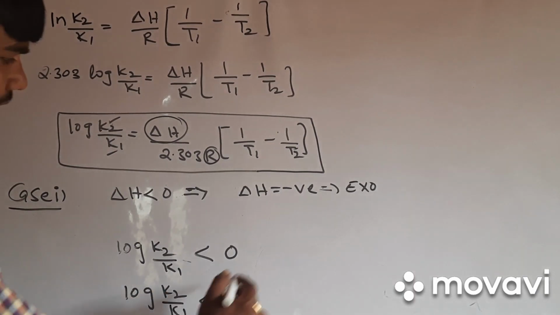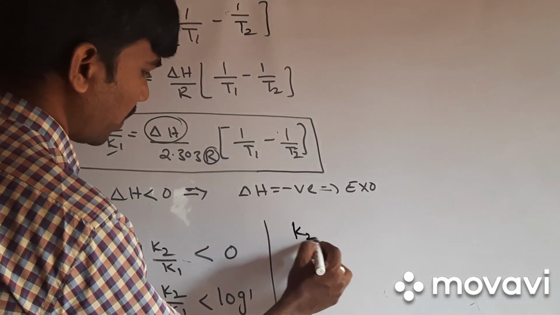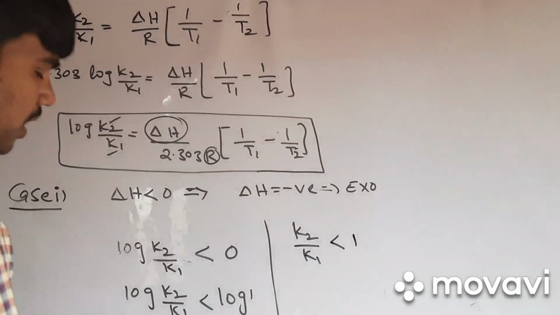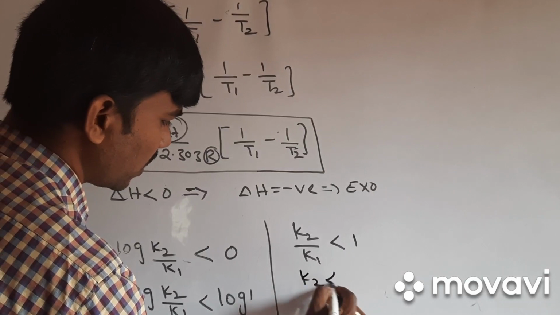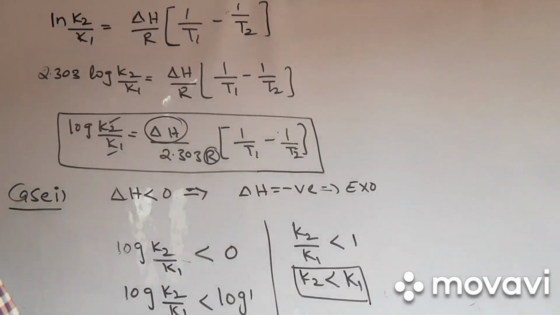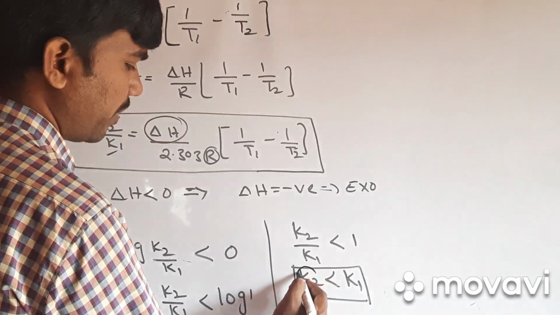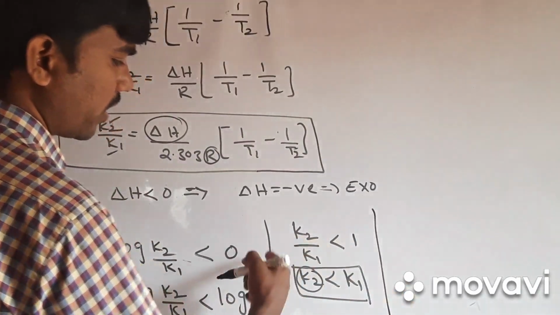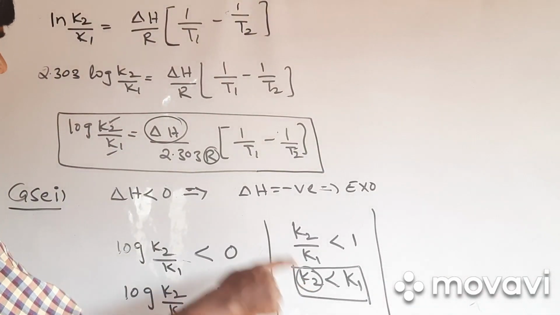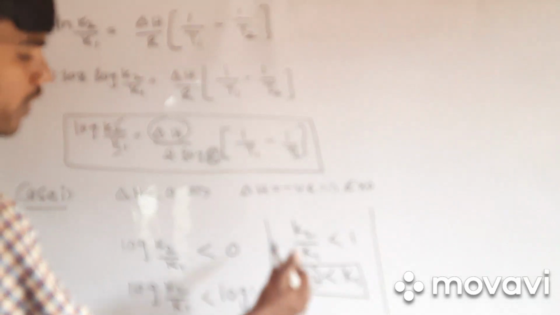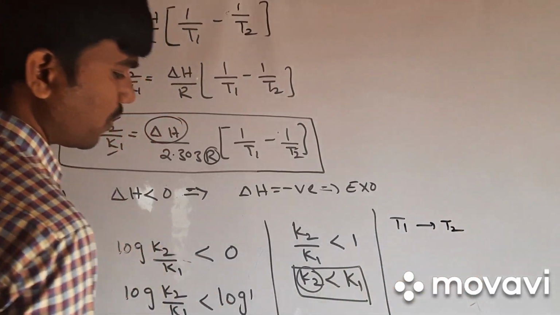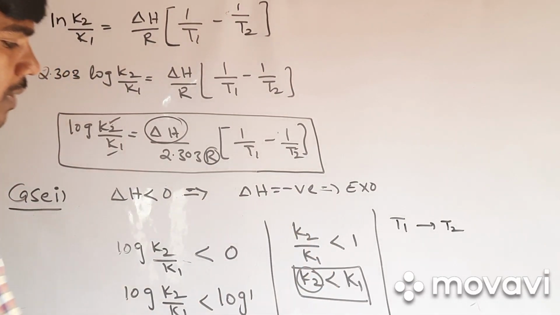If you apply antilog on both sides, K2 upon K1 is less than 1, so K2 is less than K1. In the case of an exothermic reaction, when you increase temperature, the equilibrium constant value decreases. As I told you, K2 is at T2 temperature and K1 is at T1 temperature, so when you increase temperature from T1 to T2, the equilibrium constant value decreases.